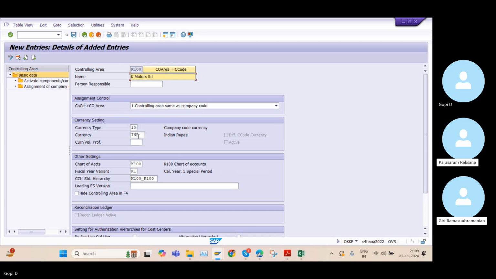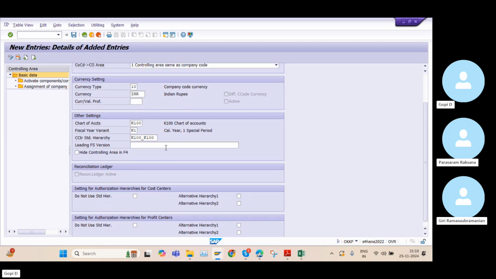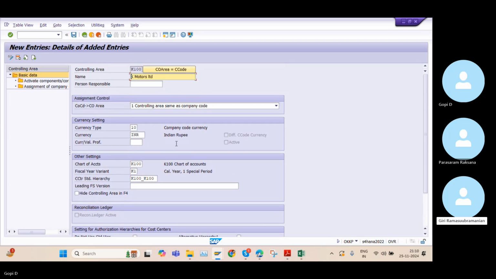Basically, as we discussed earlier, FI, the finance part, is mostly for statutory purposes, whereas CO, controlling, is internal, mostly for reporting purposes. Internal reporting: what is my cost? What am I spending on whom? Exactly. All that, to have some internal financial restrictions, we have the controlling, recording separately. Though we make one entry into the system, it divides the posting into two. One side it takes to the statutory reporting, another side it reports to the internal reporting, right, Gopi?